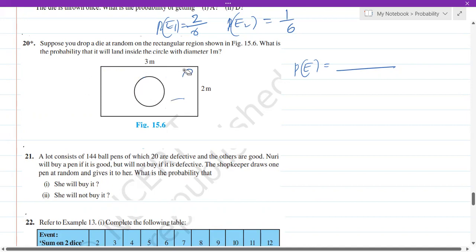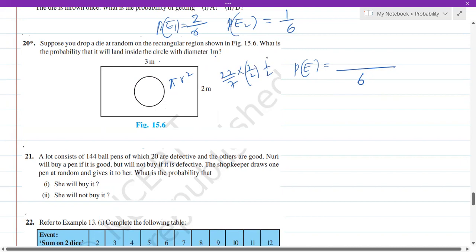So what is the area of the rectangle? Length into breadth. So here length is 3 and breadth is 2. 3 into 2 is 6. Okay, that's the area. In that area, what is the area of this circle? The area of the circle is pi r square, and here the diameter is given as 1, isn't it? Therefore, the radius will become 1 by 2. So here we can say that if I take pi as 22 by 7, so diameter is 1, radius will become 1 by 2.